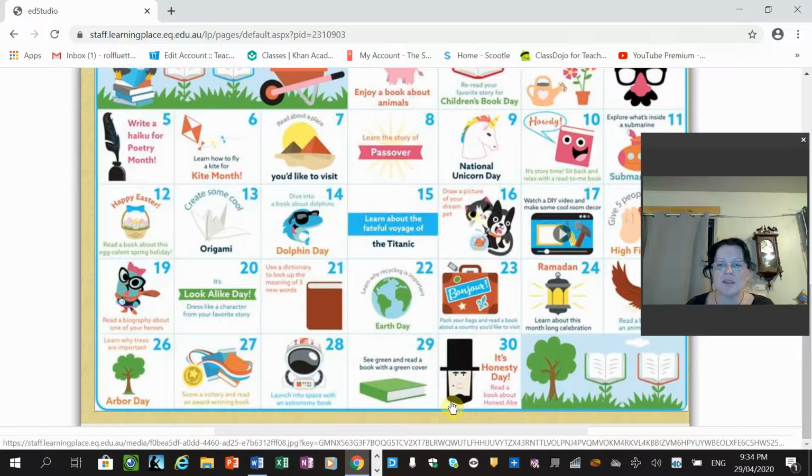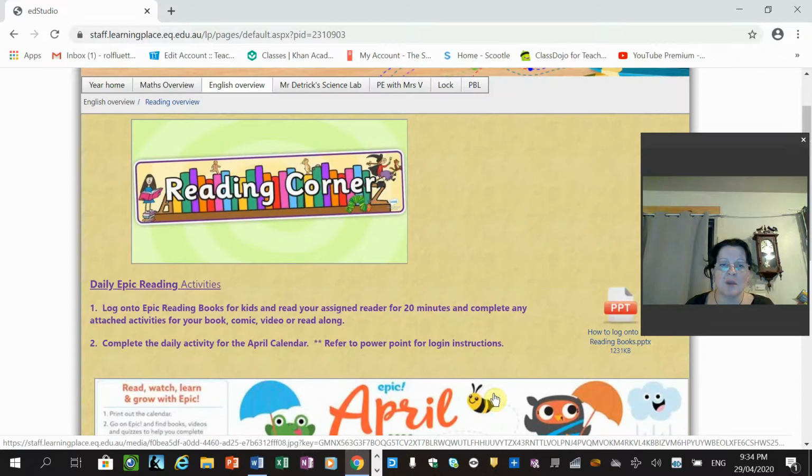Okay, so today's the 30th, so the activity that you could choose from the calendar is read a book about Honest Abe. And of course, this is about Abraham Lincoln in America, who was one of their presidents, who brought about some very important legislation to do with slavery. Very interesting part of history in America, so have a look at that.